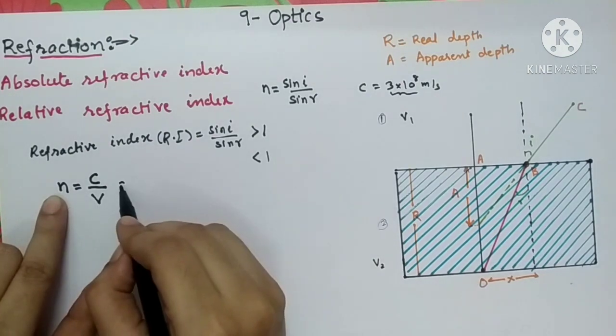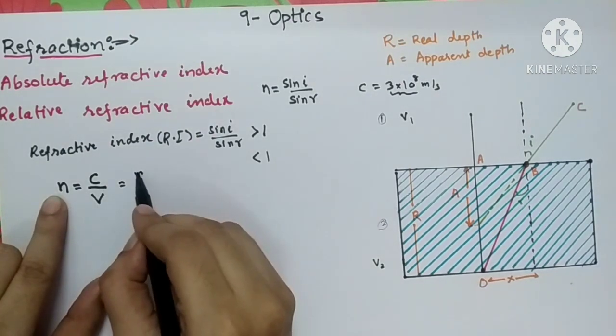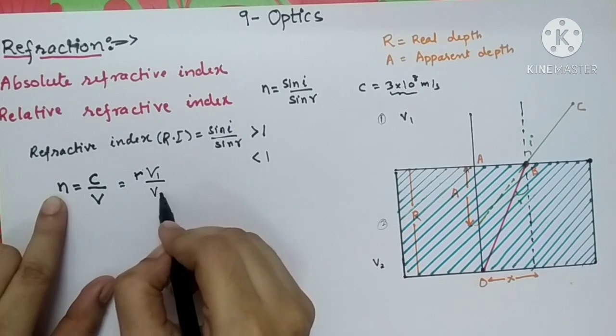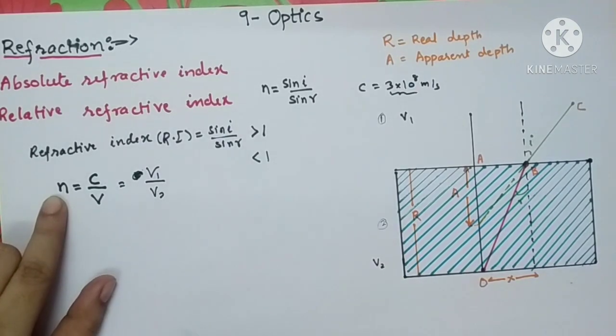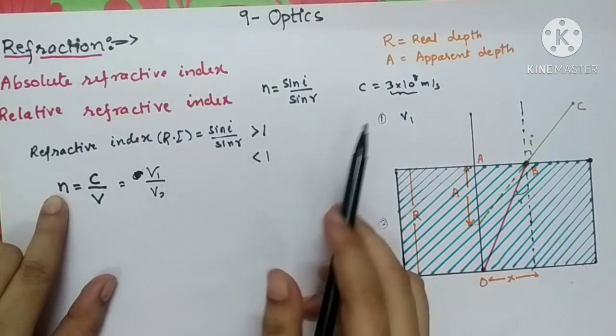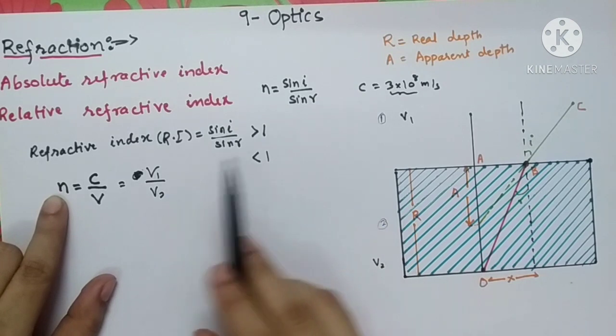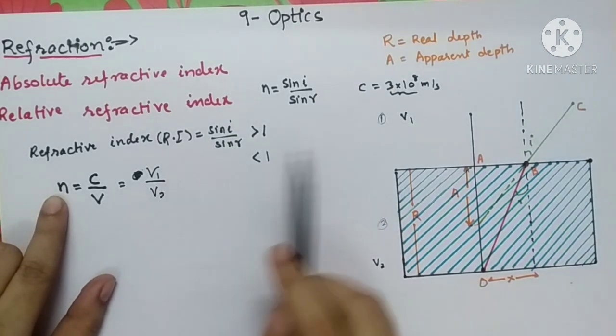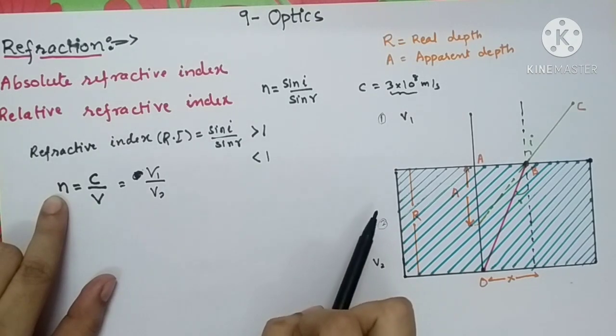So this formula will be written as v1 upon v2, where v1 is the velocity of light in medium 1 and v2 is the velocity of light in medium 2. Medium 1 is rarer while medium 2 is denser.